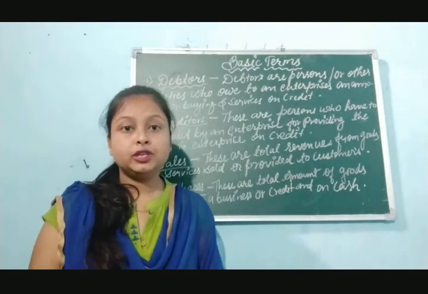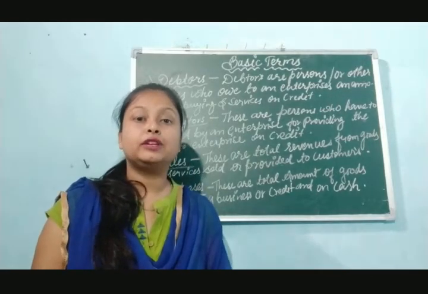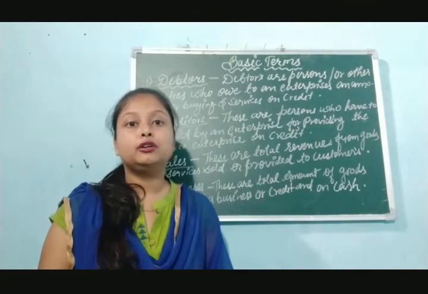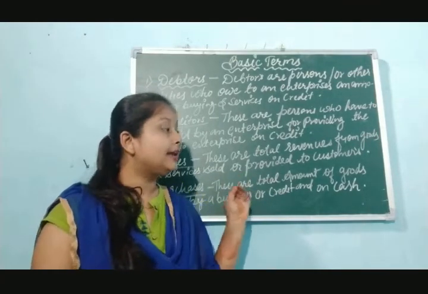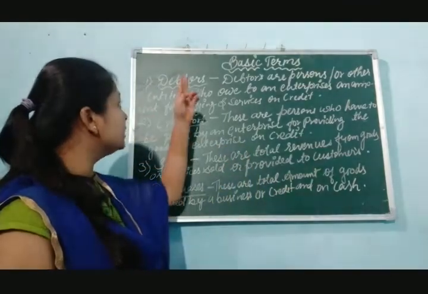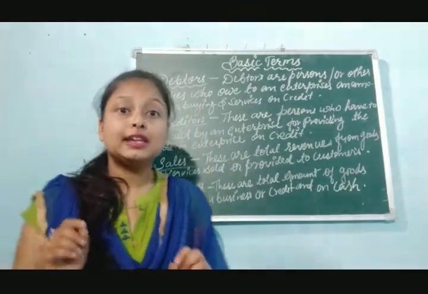If by the end of the year we have not paid the amount, it will be a liability, a burden for the firm, and we write this creditor amount on the liability side of the balance sheet. I suppose that debtor and creditor are clear to everyone.